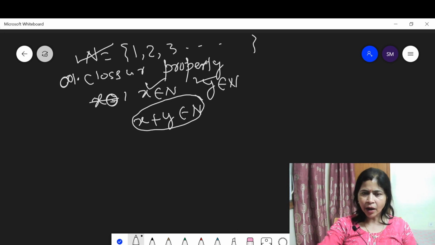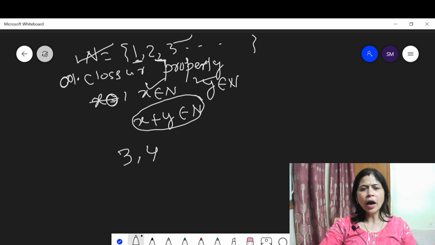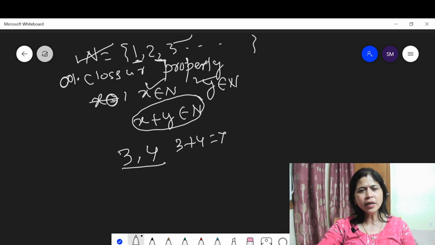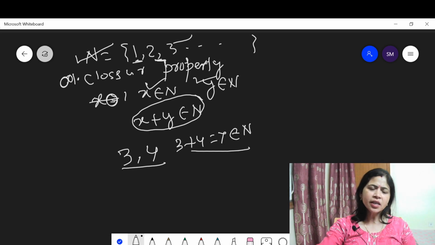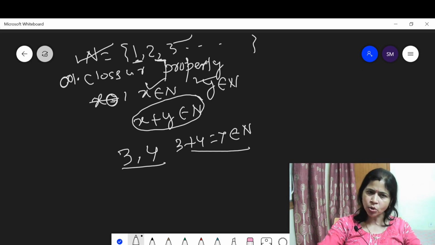Yes, because each number belongs to the set N. When you add 1 plus 2, you get 3, and 3 is also present in this set. Suppose 3 and 4 are two natural numbers, then 3 plus 4 is equal to 7, and 7 also belongs to the natural number set. This means addition of natural numbers satisfies closure property.